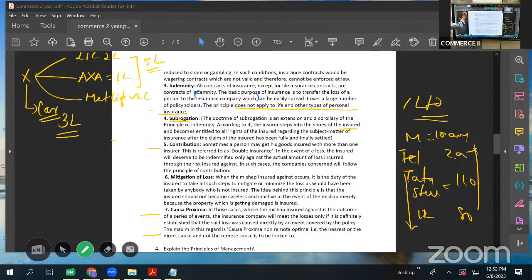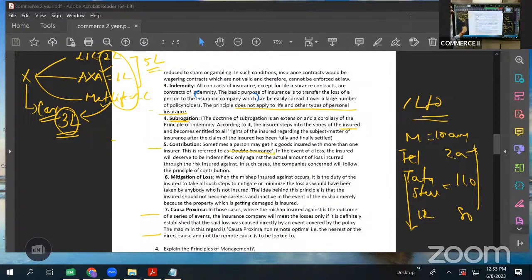Now tell me, he has taken insurance from LIC, AXA, MetLife. So will he get 5 lakhs rupees? Will LIC pay 2 lakhs, AXA pay 1 lakh, MetLife pay 2 lakhs? No, it will not happen like that. What will they do? They will contribute in this proportion and they will make a payment of 3 lakhs only. They will contribute the amount and see to it that 3 lakhs only reaches Mr. A, because that is the actual loss, no? Again, if this is paying 2 lakhs, 1 lakh, 2 lakhs, he'll be getting 5 lakhs. So he's making a profit of 2 lakhs. So not allowed.